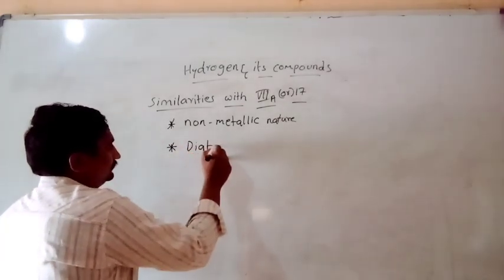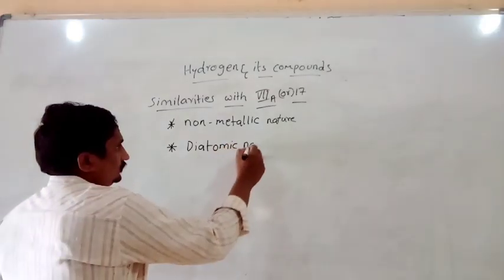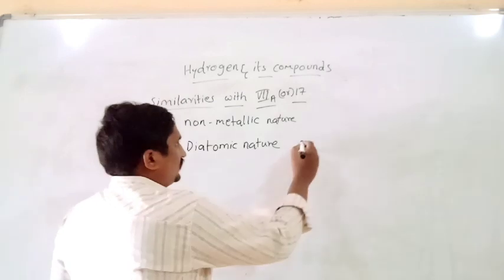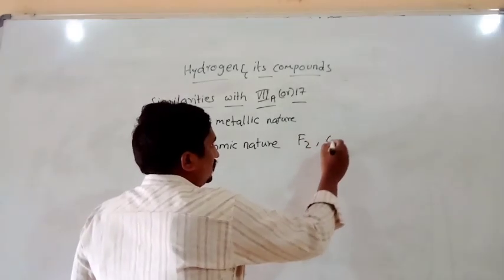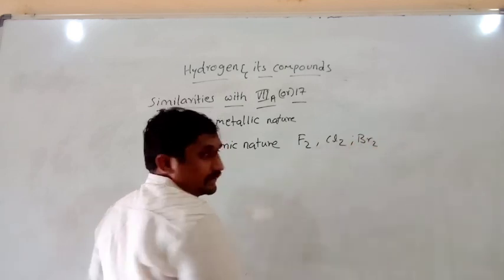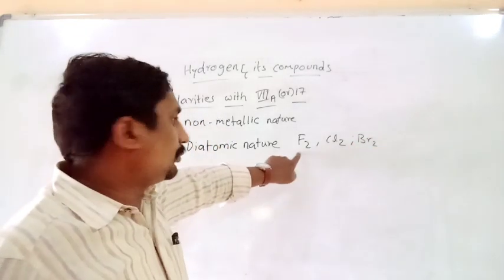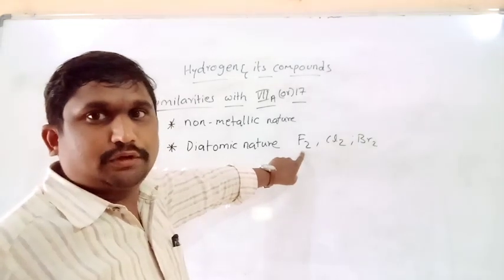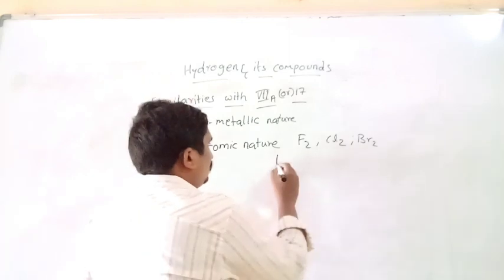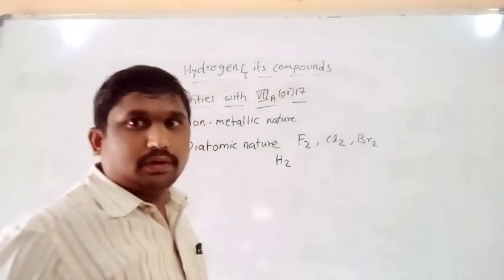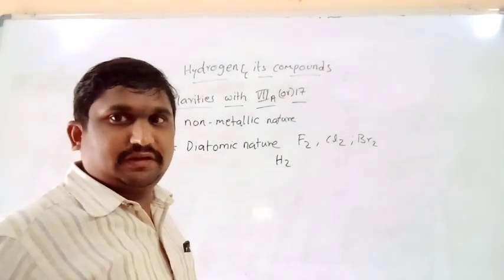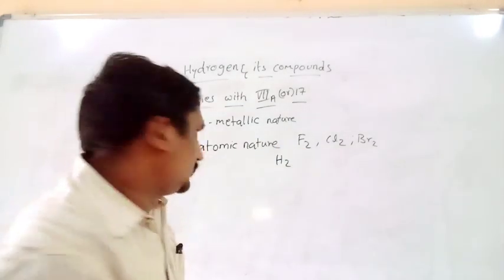Next one is diatomic nature. We see the fluorine formula F2, Cl2, Br2. Look at the atomicity here. How many atoms are present in one molecule? Two atoms are present in one molecule. And the hydrogen formula is also H2. Two atoms are present in one molecule. So hydrogen is diatomic in nature, and halogens are also diatomic in nature. This is also one of the similarities.